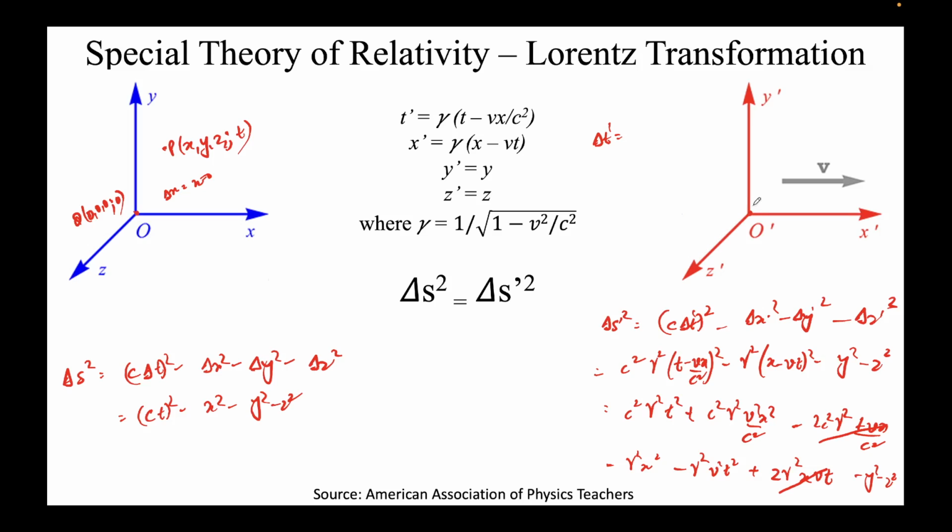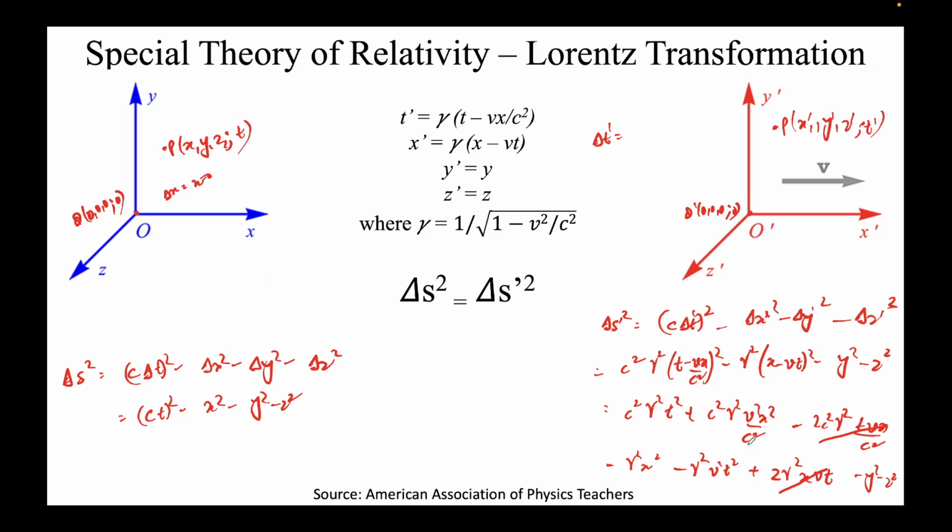Similarly, I'll assume Q prime to be at origin here. P prime would be at x prime, y prime, z prime, t prime. So what will be delta x prime? Delta x prime will be x prime minus 0. That's why I did it. Is it clear? Yes sir. Okay.